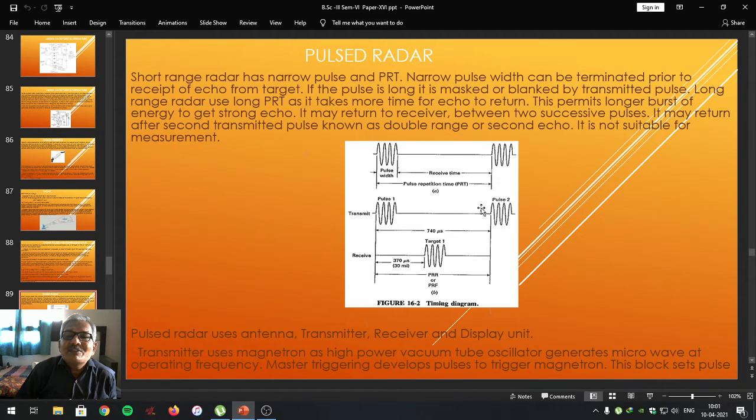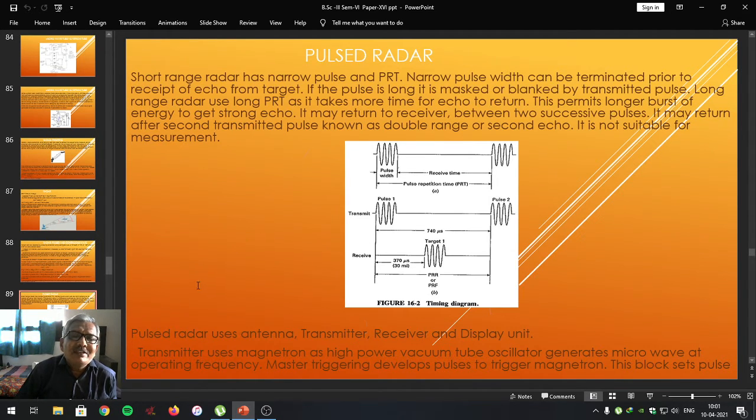This is pulse 1, this is pulse 2. Between that, there is a pulse repetition time. Within this time, a reflected echo signal is received. This is the principle of pulse radar.